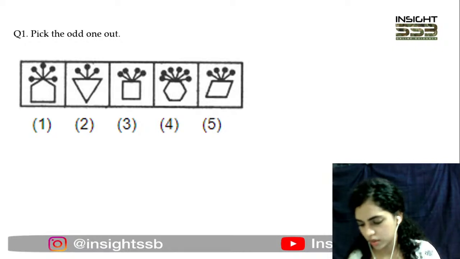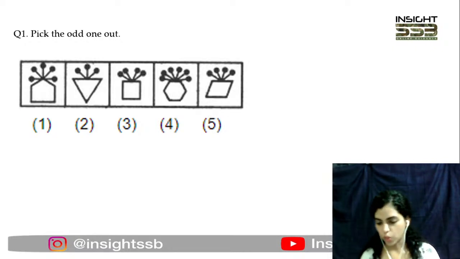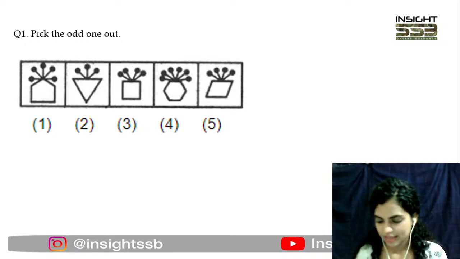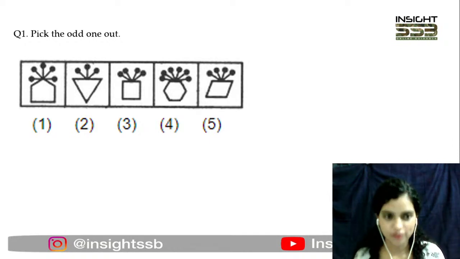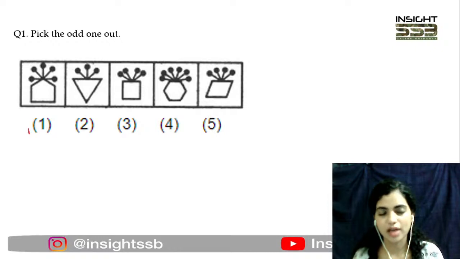Right, so people are saying it's 1. Someone is saying 2, but we have to go with 1 here. Those who are saying 1, they are absolutely correct. It is option number 1.